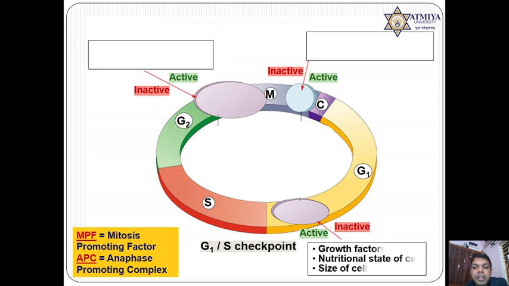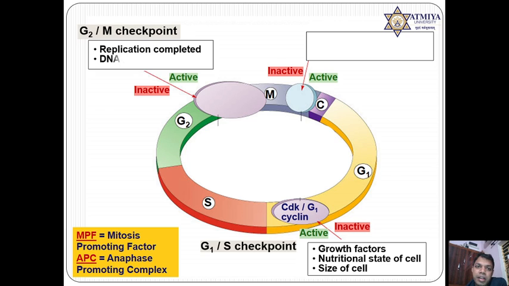If you see the revision of the G1/S checkpoint, growth factor, remember when a cell starts its journey, it remains in the G0 phase. If everything is fine, like growth factor is present, nutritional status is complete, and the size of the cell is achieved, then CDK and cyclin will join and the cell crosses the G1/S checkpoint. Then it will reach the G2/M checkpoint where regulation occurs again.